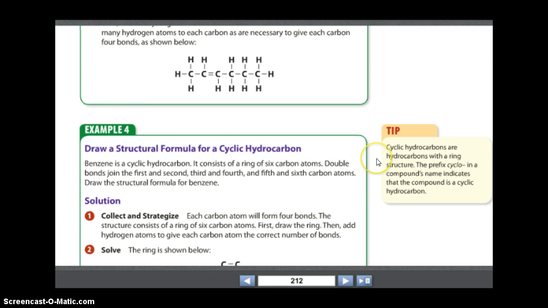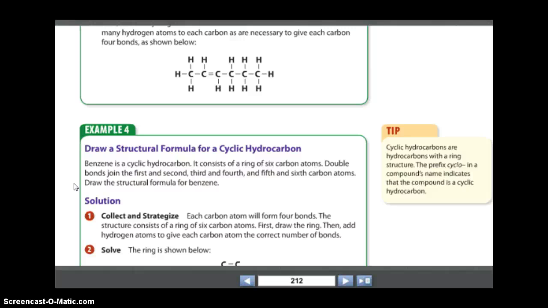Cyclic hydrocarbons are hydrocarbons with a ring structure. The prefix cyclo in a compound's name indicates that the compound is a cyclic hydrocarbon. Benzene, ene, what does that tell you? That there are double bonds. Benzene is a cyclic hydrocarbon. It consists of a ring of 6 carbon atoms. Double bonds join the first and second, third and fourth, fifth and sixth carbon atoms. Draw the structural formula for benzene.